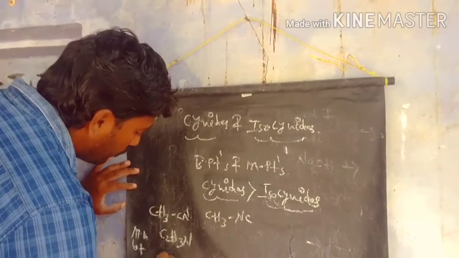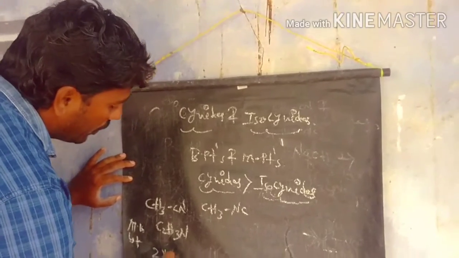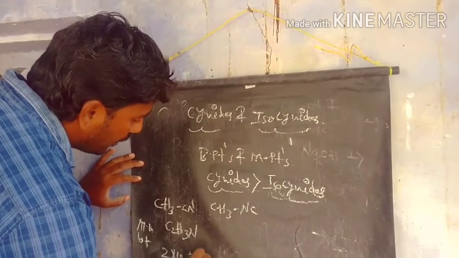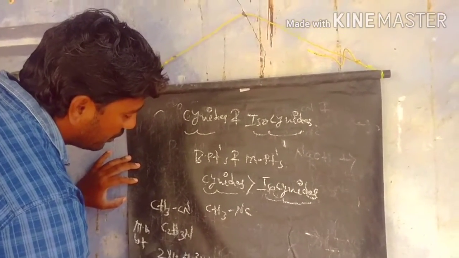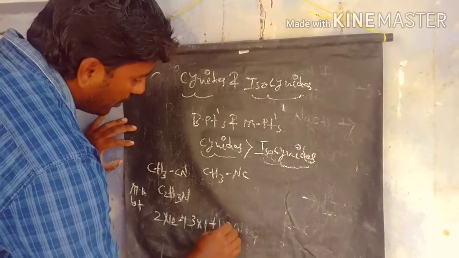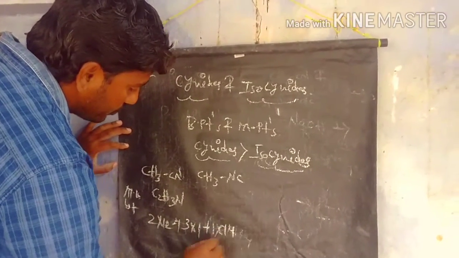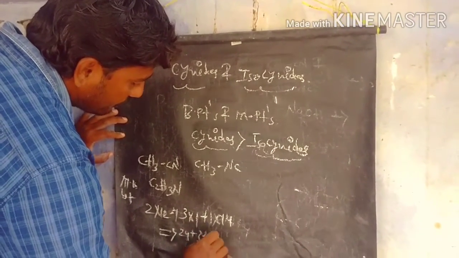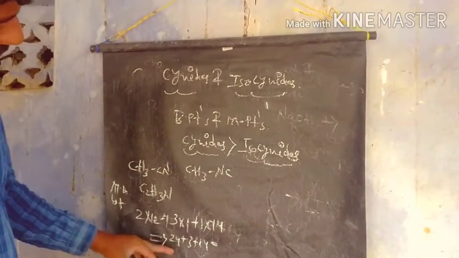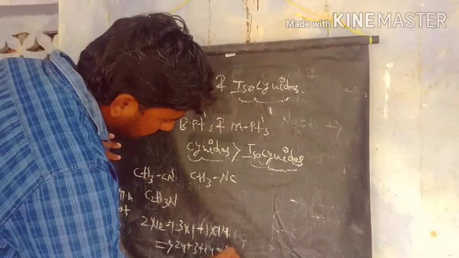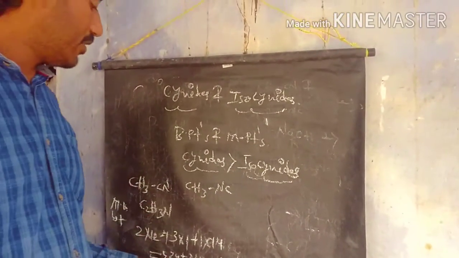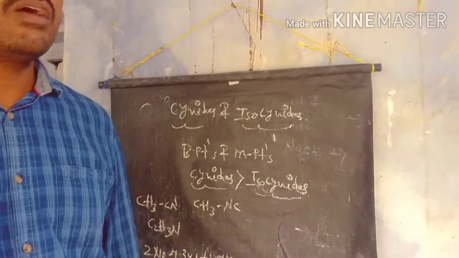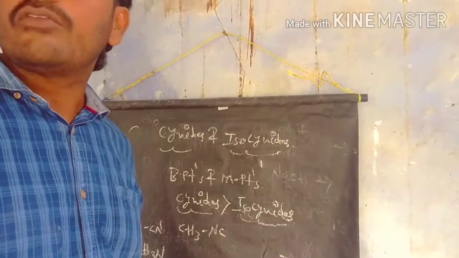Here we have 2 carbons, 2 into 12, plus 3 hydrogens, 3 into 1, plus 1 nitrogen, 1 into 14. So the total is 24 plus 3 plus 14, which is 41. These both compounds have the same molecular formula and the same molecular weight, 41.